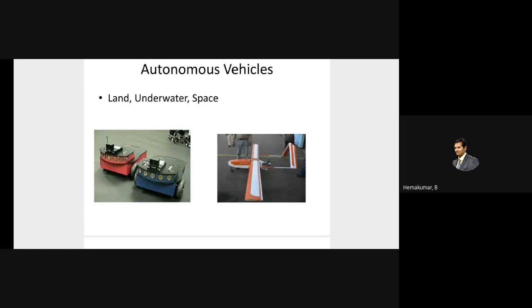Autonomous vehicles are sent on rockets to extraterrestrial objects, to other planets like Venus or Mercury, to land there and guide themselves automatically through their intelligence and image capturing qualities, so that they do not bang against an object.